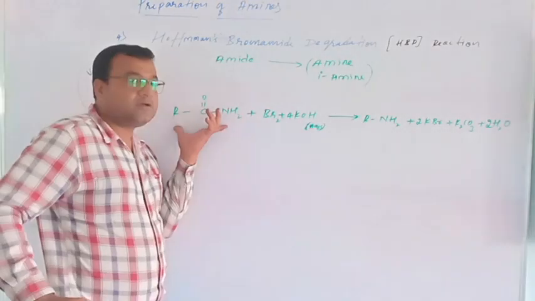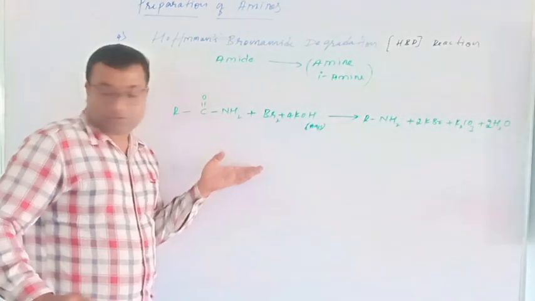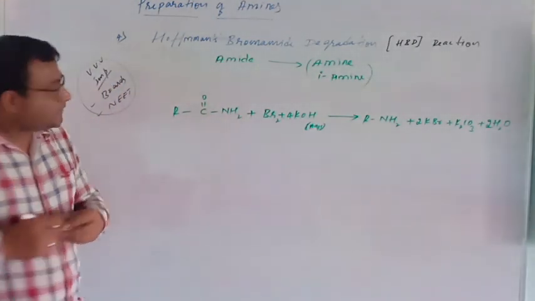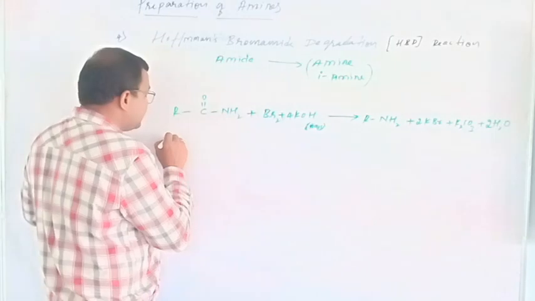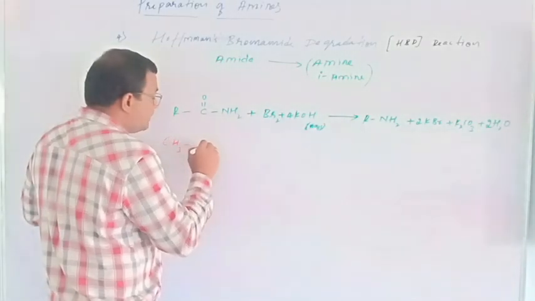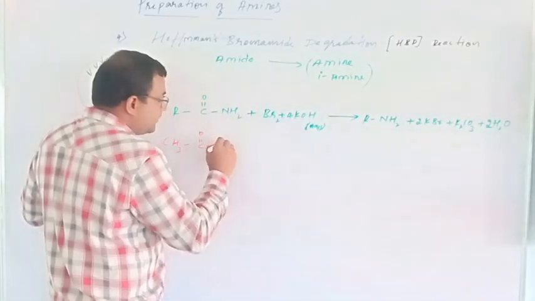You have taken, see here, how many carbon atoms are there when I write the chain, that time you will come to know. So let's take CH3 C double bond O NH2.